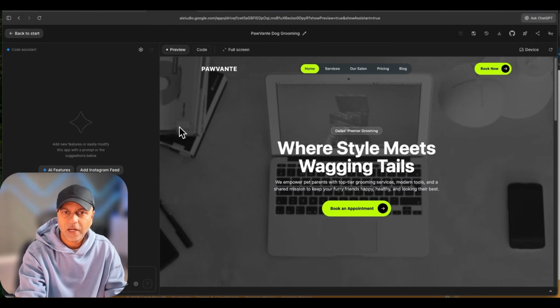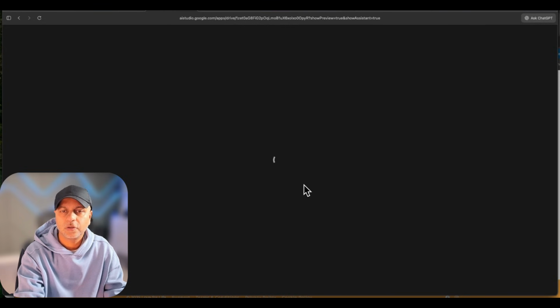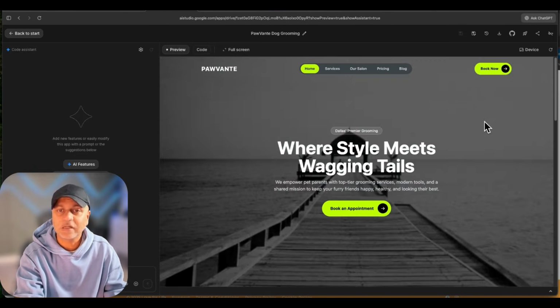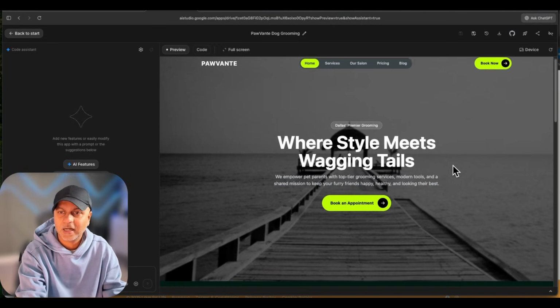Now, I don't know where it's pulling the images from, but I did notice that this background image changes every time I load the landing page. So if I go back to start and go back to our project, you will notice that the landing page background image changes. Now it's a completely different image. So I don't know where that's happening from, but the text stays the same. So that's good. And I did mention Dallas.